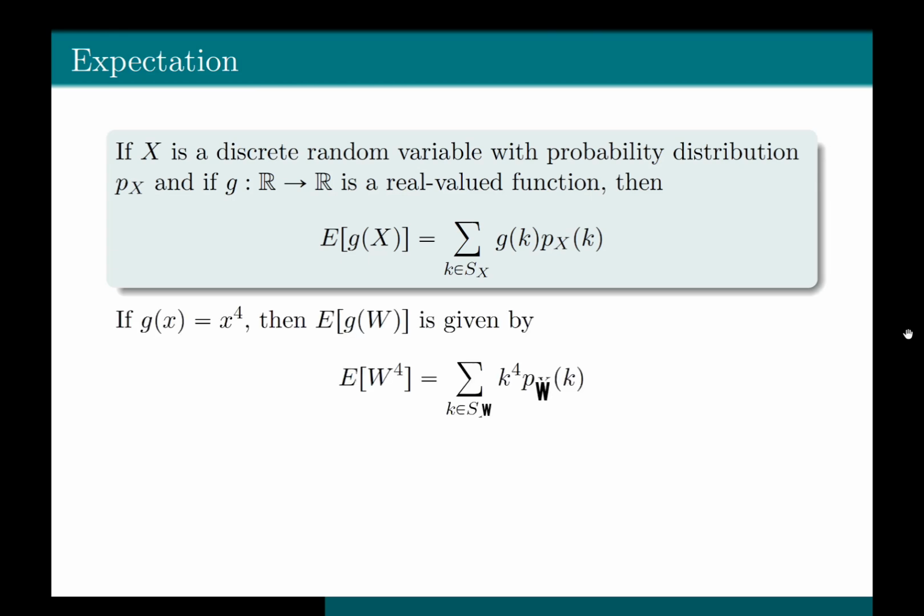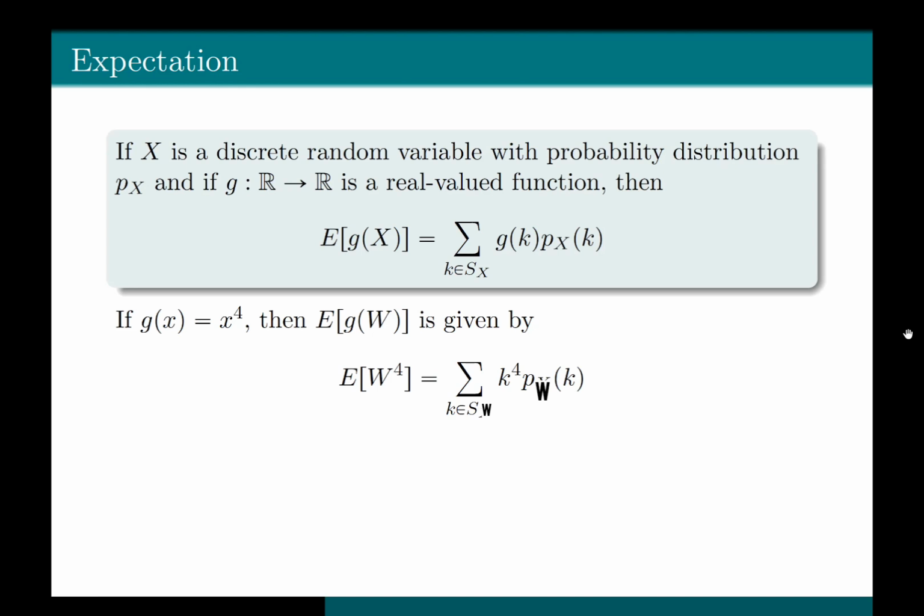So let's consider the same example of expected winnings. And let me define g of x equal to x to the power 4. In that case, the expectation of g of W will become the expectation of W to the power 4. And how do we find the expectation of W to the power 4? It is just the summation of k to the power 4 times P_X(k). Now remember, we are not raising the probability to the power of anything. We are raising k to the power 4.